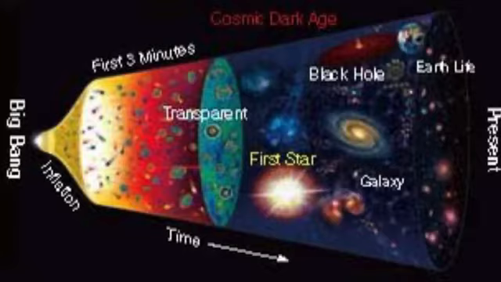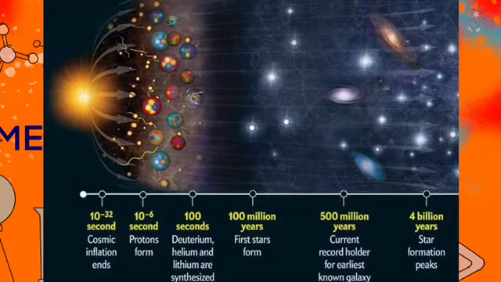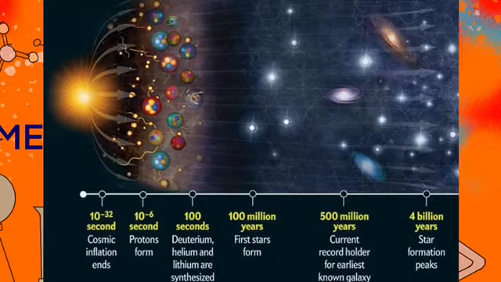Earlier, everything was condensed in a small mass, and because everything was condensed closely, it had very high temperature and pressure, and this pressure was so much that it exploded into a big bang. Now, in the first few seconds of the explosion, protons and neutrons were formed and they scattered in the universe, and many other substances were also formed.